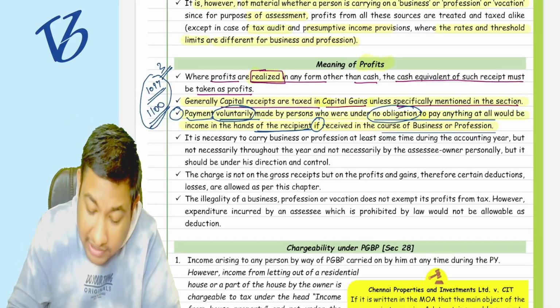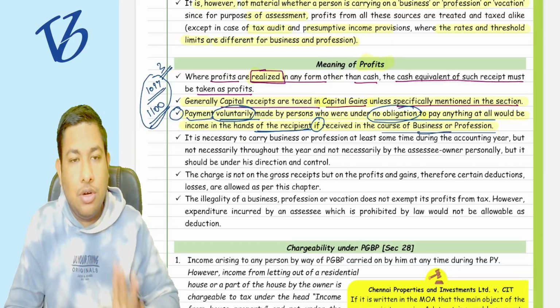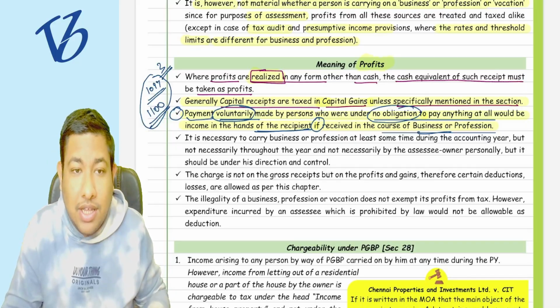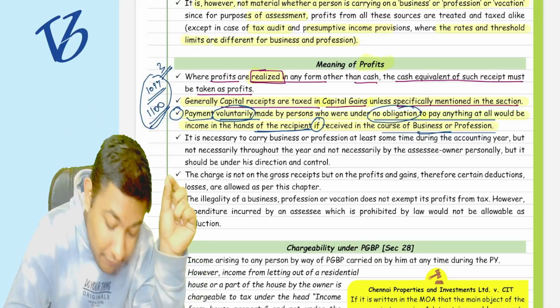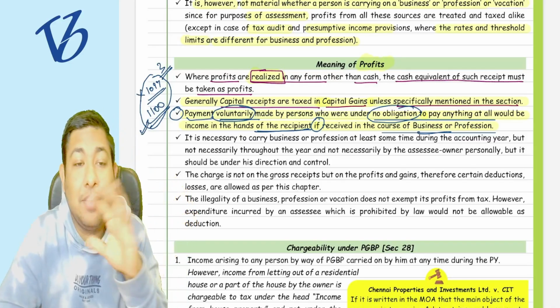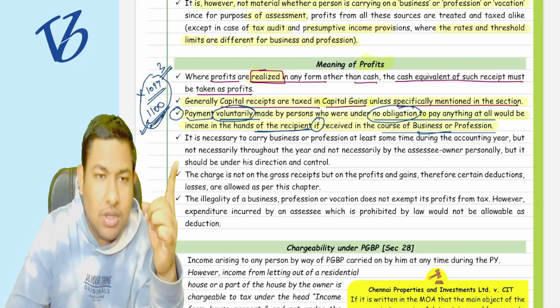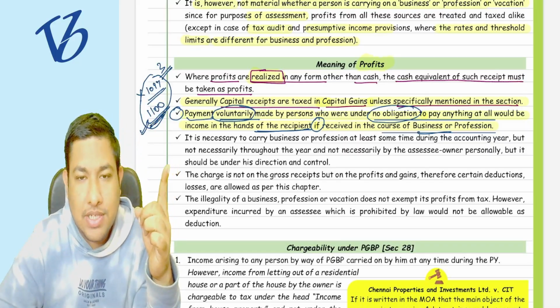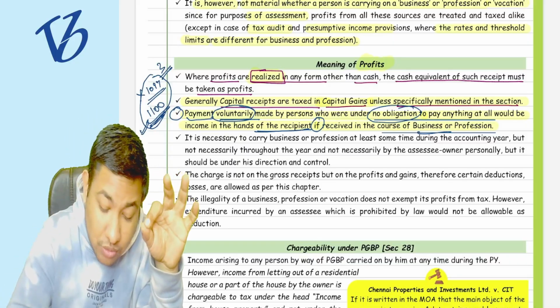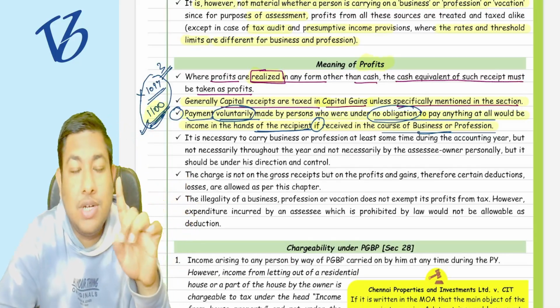So is it received in the business or profession of that restaurant? Yes. So in the hands of the restaurant, 1100 is going to be taxable, not 1097. The profit is going to be 1100, excluding the expenses. This is the amount that is going to be taxable, not 1097.